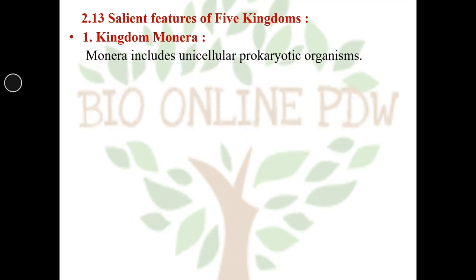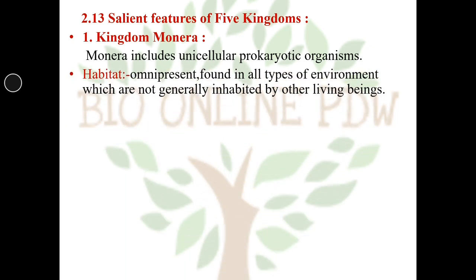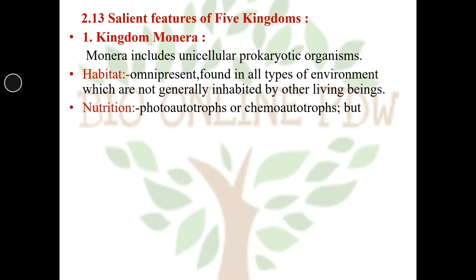Kingdom Monera includes unicellular prokaryotic organisms. Simply, all bacteria are classified under the kingdom Monera. Habitat: the bacteria, or members of kingdom Monera, are omnipresent, that means found in all types of environment, which are not generally inhabited by other living beings also. Nutrition: they may be photoautotrophic or chemoautotrophic, but the majority of them are heterotrophic in nature.